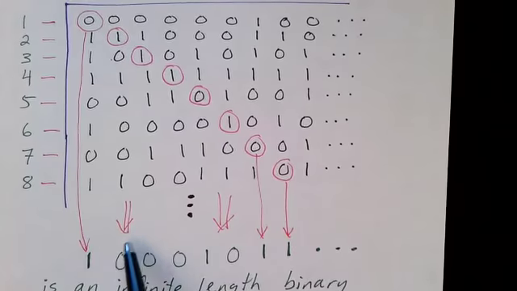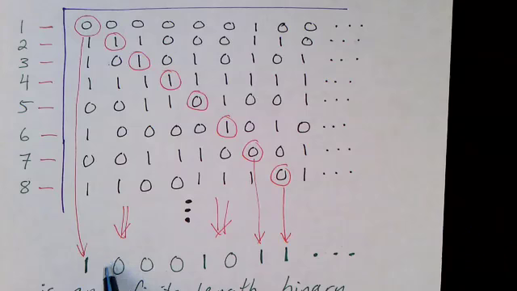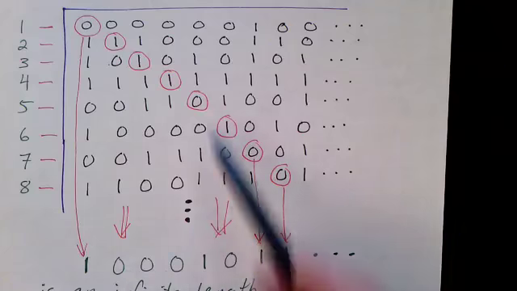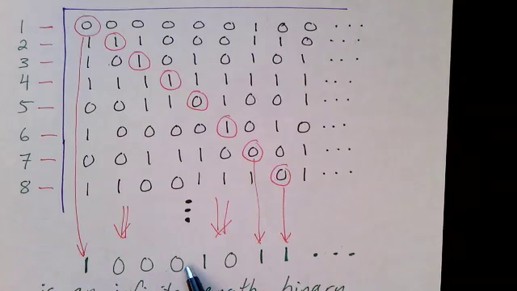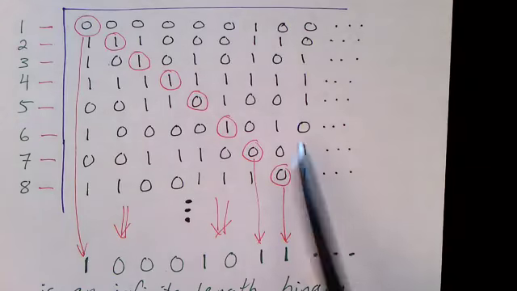And then we can run down the diagonal, and we can create a new string that's different from all of those, by flipping the bit. If it's a 0, turn it into a 1. If it's a 1, turn it into a 0. 1, 1, 1 becomes 0, 0, 0. And so we create a new binary string that's infinite in length, but that differs from every infinite length binary string in the table.